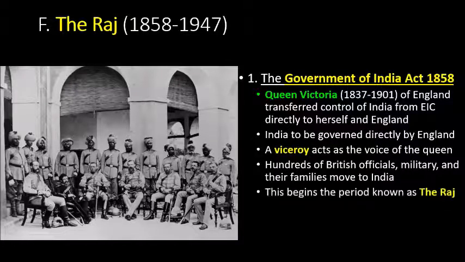Okay? So, when the British government takes direct control over India, this period is known as the Raj. That's what they call it, all right? The period where basically India is controlled by Great Britain. So I hope you see the difference, guys, between the East India Company ruling India and Great Britain itself. There is a difference. There's the rule of the East India Company, and then there's the Raj, okay? Pause if you need to.